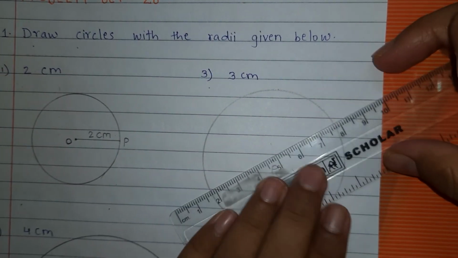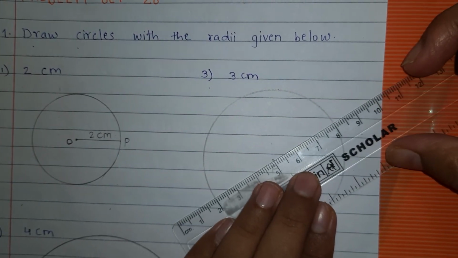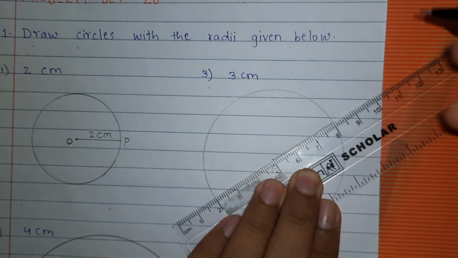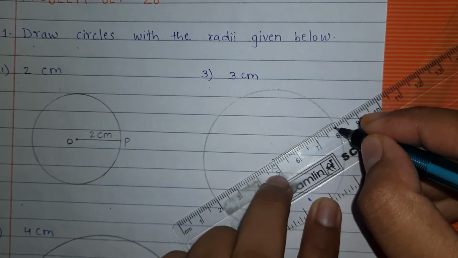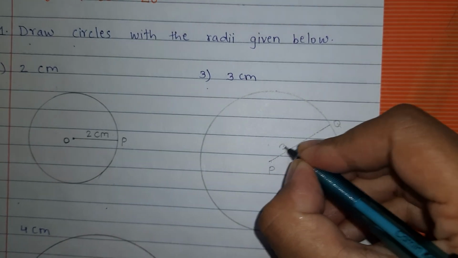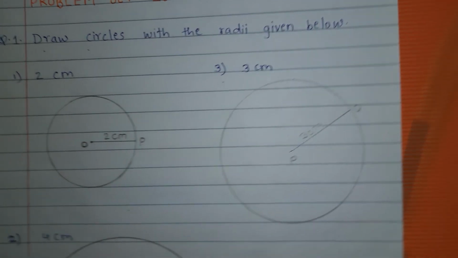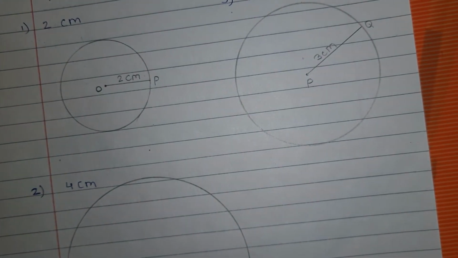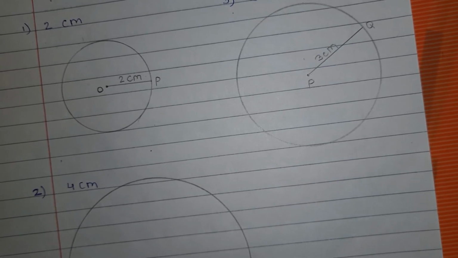Suppose this is P. Draw a radius. See, this is 3 centimeter. 5 to 8 means what? 3 centimeter. So write down here 3 centimeter. So in this way you can draw a circle of any radius that you want.